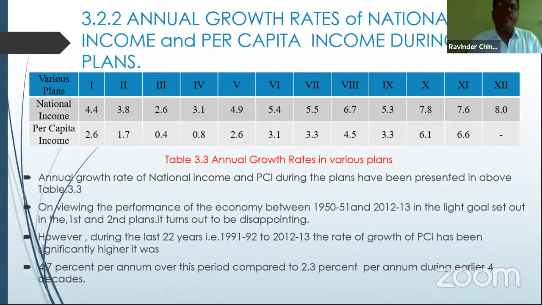Then let us go for the annual growth rates of the national income and per capita income during the plan period. And one more thing, so far we studied the trends and the changes of the national income and per capita income in size, in quantity, in terms of money, in the last class. And today's class we discussed in percentage. Now we are going to see the annual growth rates during the plan period. You know that India started planned economic development from 1951 by introduction of the first 5-year plan. So the planned era was started in our economy from 1951.